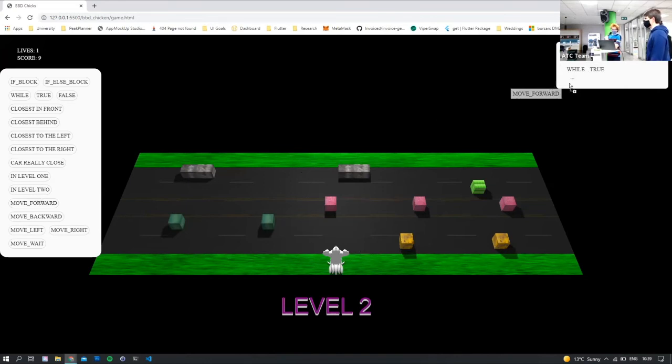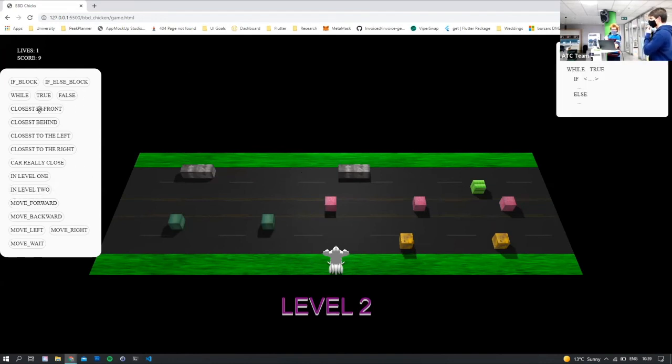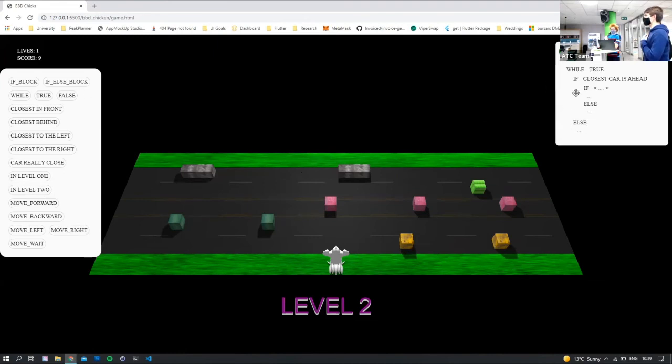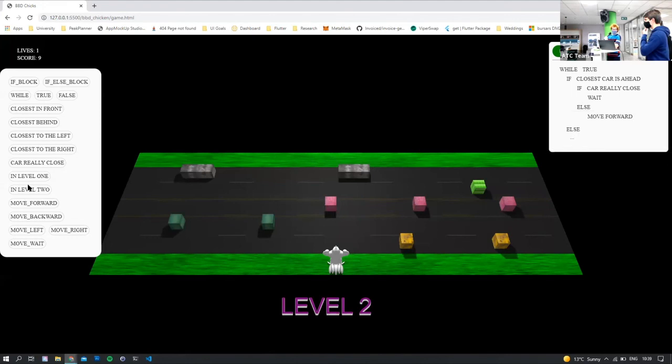So let's give that a shot, I suppose. It's very challenging. A simple solution that users can try is first having an infinite loop, so it runs throughout all the levels, and then checking whether the direction of the closest car is directly in front of the player.